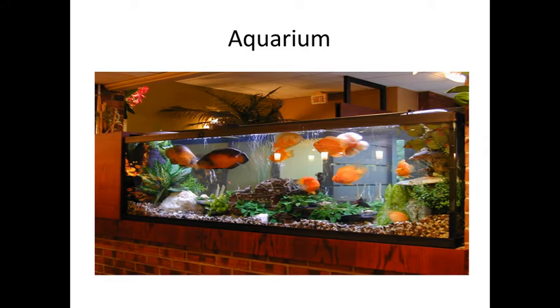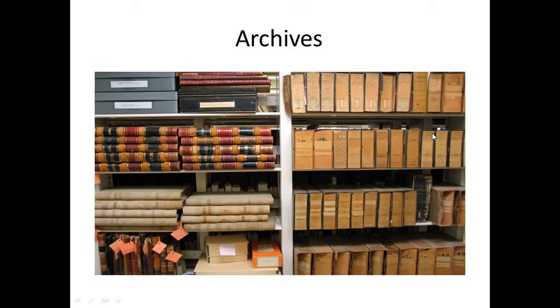Then there is this one, which every person knows about. In many homes we keep this for decoration. Aquarium. An aquarium is a tank where we can keep fishes. There are different types of aquarium where we can keep different fishes. They come in many sizes in our homes. If you go to big malls, they keep them for decoration purposes.